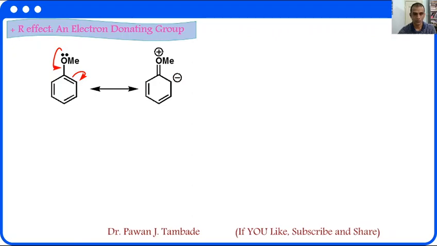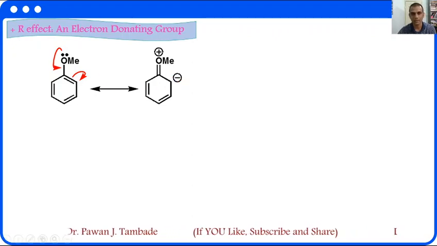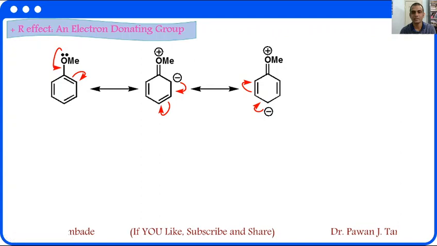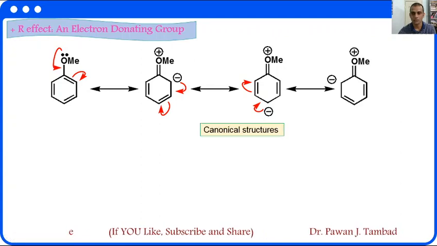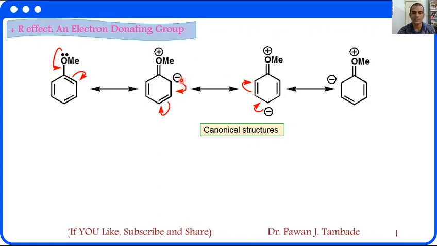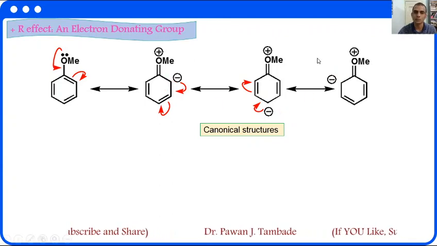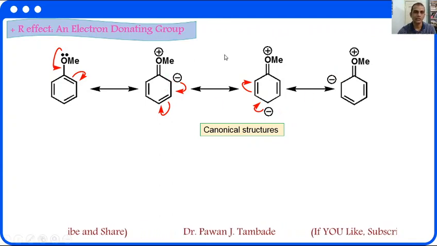So this negative charge is delocalized at ortho carbon atom. Then again this negative charge will delocalize in the system and we will get this type of canonical structures. If you look at these canonical structures, the negative charge is appeared on ortho, para and ortho position, that is 2, 4 and 6 position in anisole molecule.